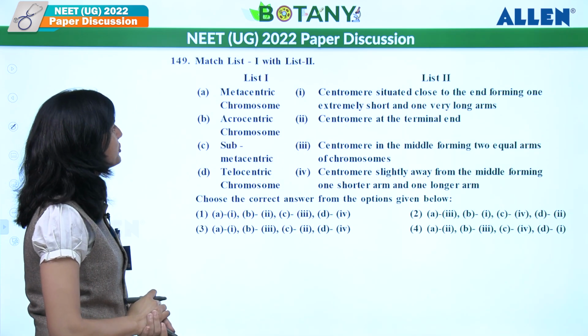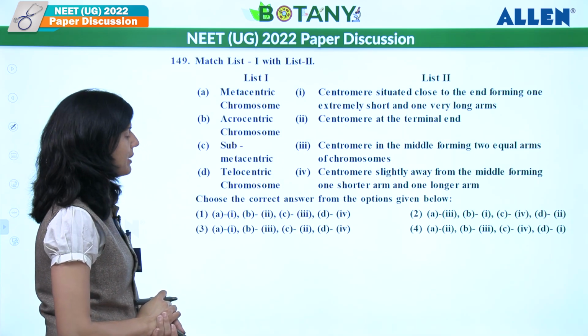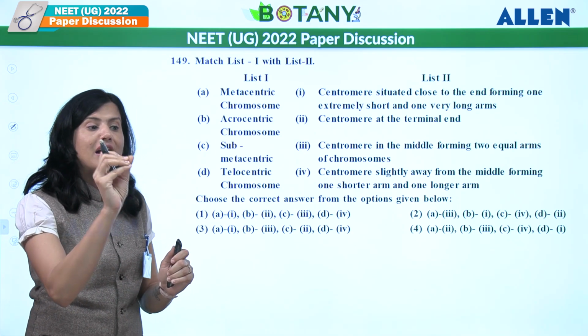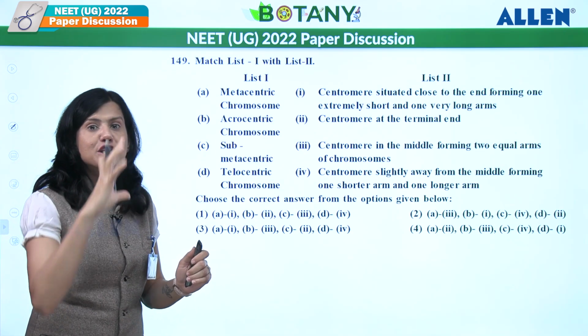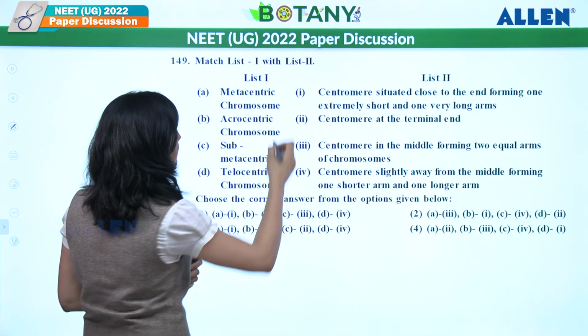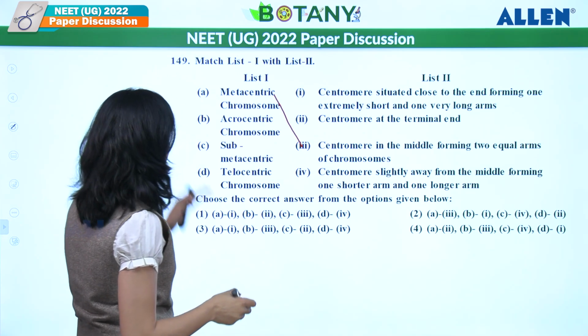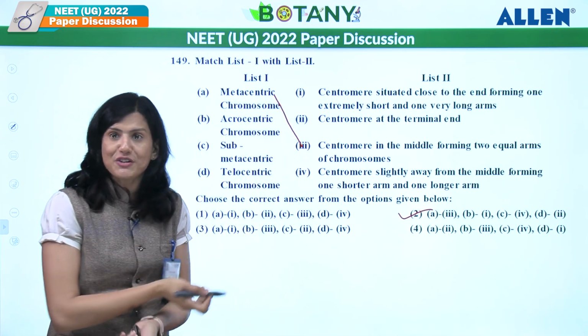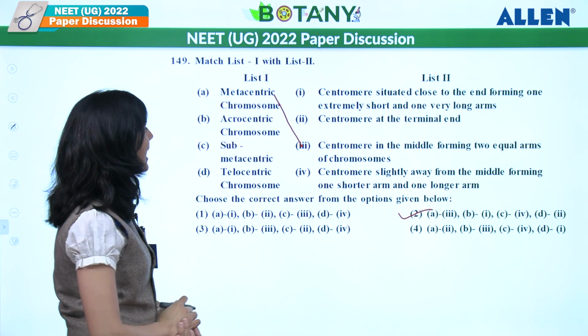Now let's see the next one, metacentric chromosome. Metacentric chromosome where the centromere is situated in the center, which is dividing it into 2 equal halves. So metacentric chromosome over here, the centromere is present in the center. So A should be 3. A3 only one option is given. You could have saved your time by solving this.